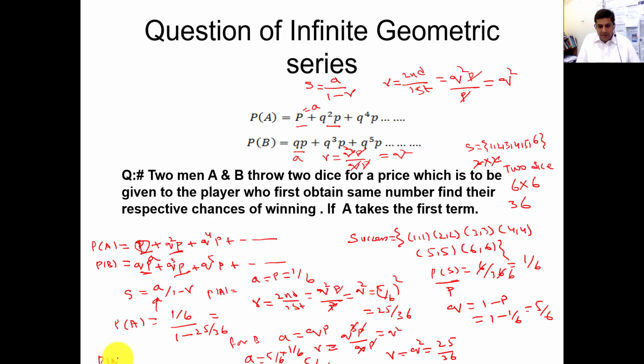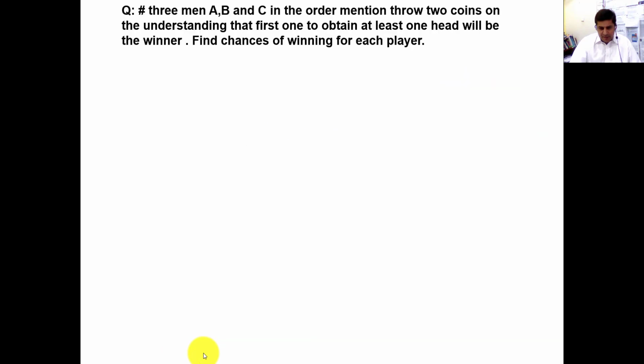So probability for B will be A, what is the A value? 5 by 36 divided by 1 minus R, 1 minus 25 by 36. This will be the answer for the probability of B. So probability of A is A divided by 1 minus R for this series, you will get the winning chances of A. Probability of B, you will get the winning chances of B. So I am hopeful that you understand this. Let me proceed to another example.